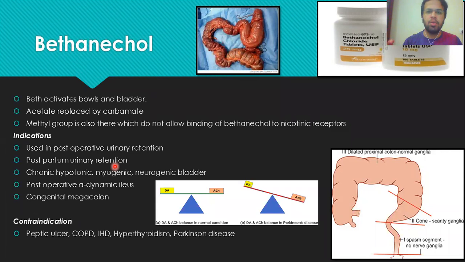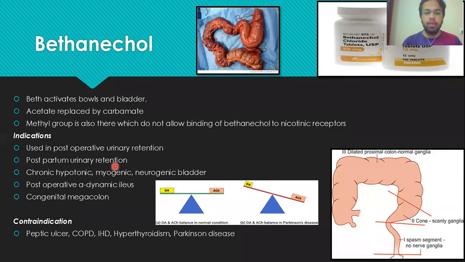It is unable to contract properly. So in those patients, we give Bethanechol, and it binds and stimulates the muscarinic receptor on the bladder and contracts the detrusor muscles on the bladder wall.